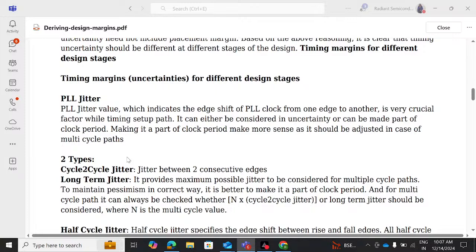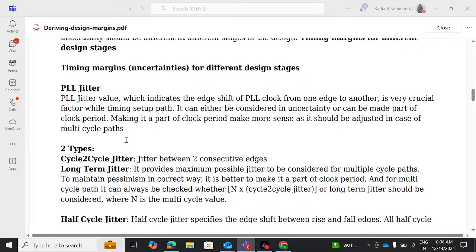So PLL jitter value, which indicates the edge shift of the PLL clock from one edge to another, is a very crucial factor while timing setup paths, right? It can either be considered in uncertainty or can be made part of the clock period. Making it a part of the clock period makes more sense as it should be adjusted in case of multi-cycle paths, right? So this is PLL jitter. PLL jitter value is something which we have to consider in the uncertainty, because PLL jitter value will impact your clock period, right? So that should be part of your uncertainty, which is nothing but your timing margin.